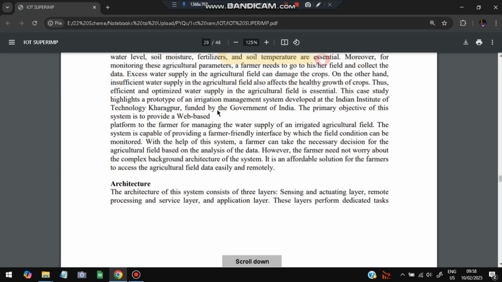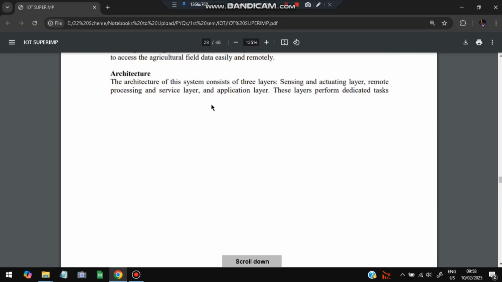This was developed by IIT Kharagpur. The architecture includes three layers. First is the sensing layer, second is the remote processing layer, and third is the application layer.